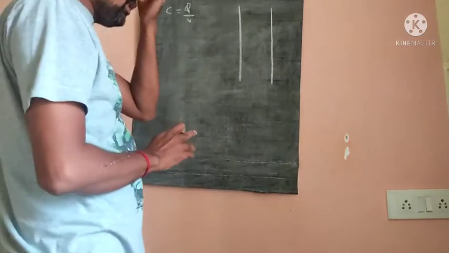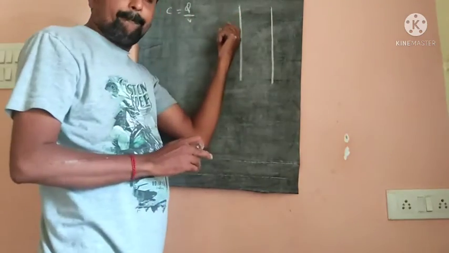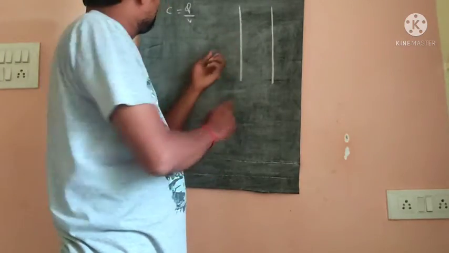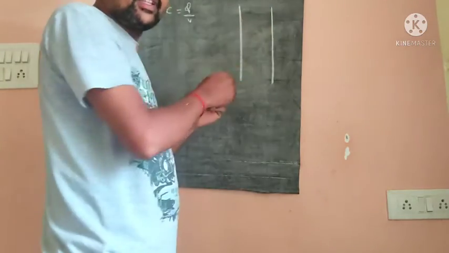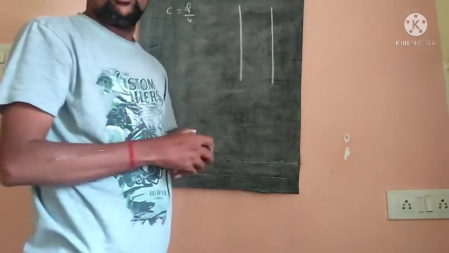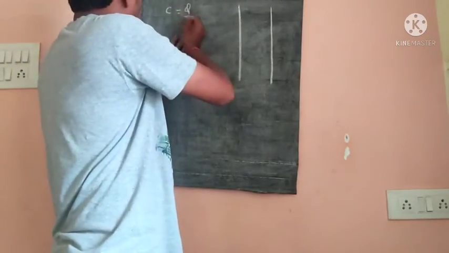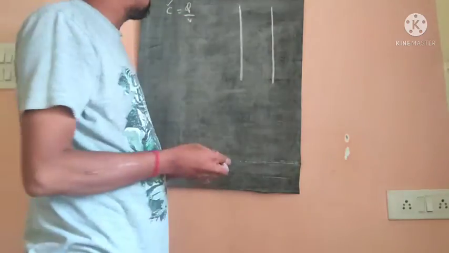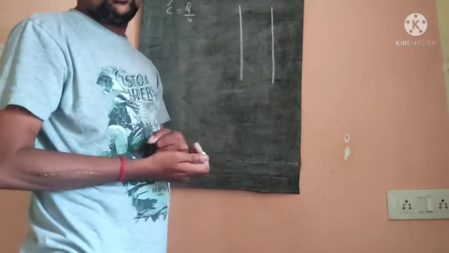Let us take one conductor. That conductor's capacitance increases with decreasing potential difference. When decreasing the potential difference, the capacitance of that conductor increases. This is called the principle of capacitance.